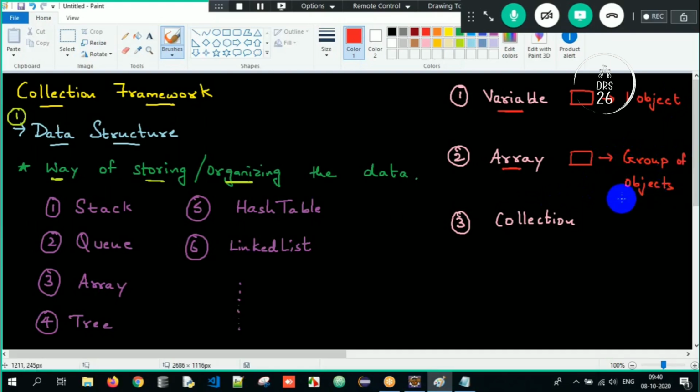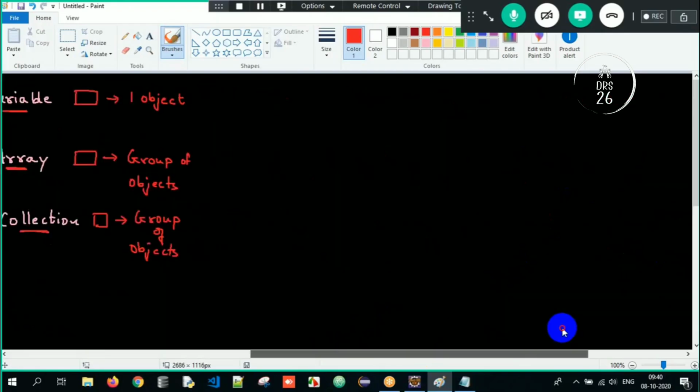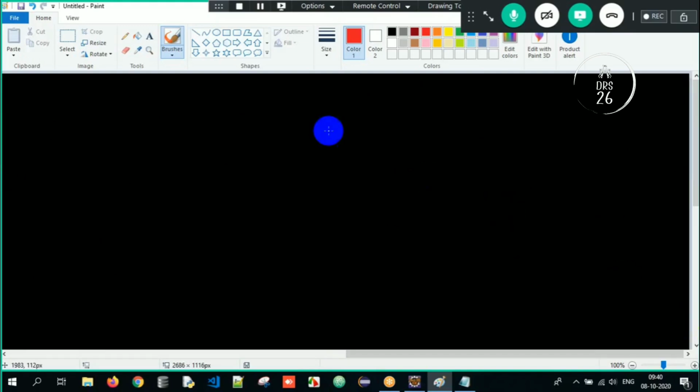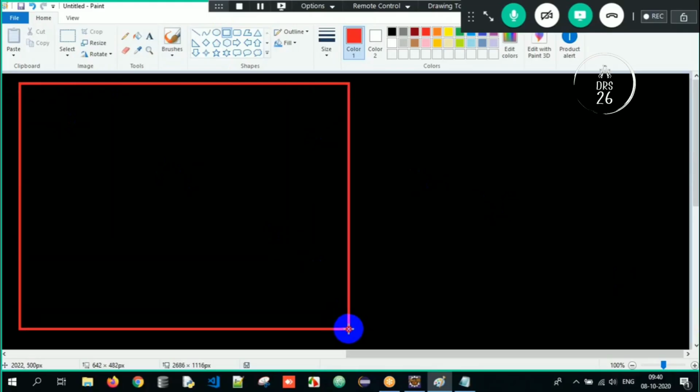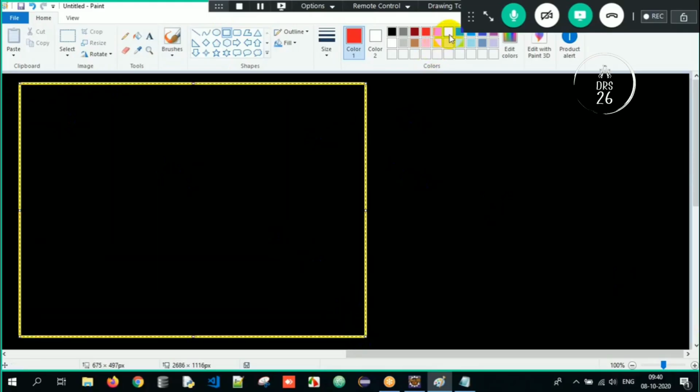Sir, then what is collection? Collection is also a container in order to store a group of objects. But sir, array alone is sufficient, right? Why do we have collection, sir? It's very simple. Let us try to talk about the difference between array and collection here. Let me write down the difference so that it becomes easy from an understanding perspective.